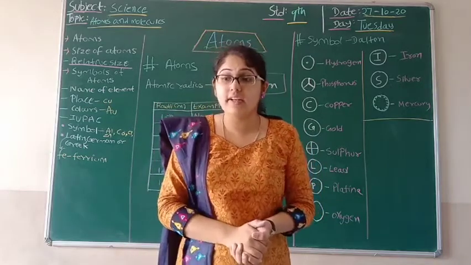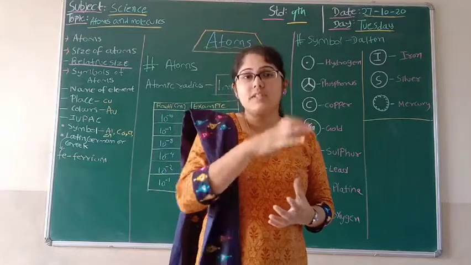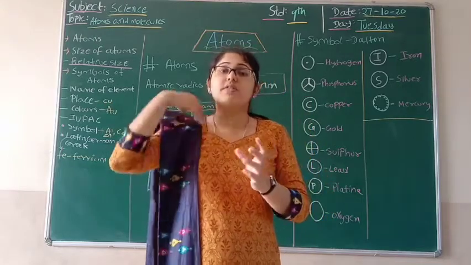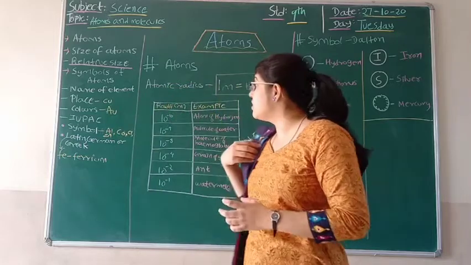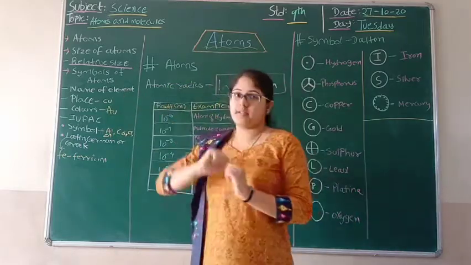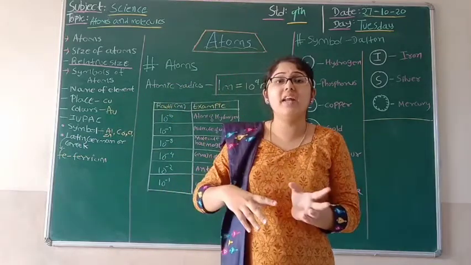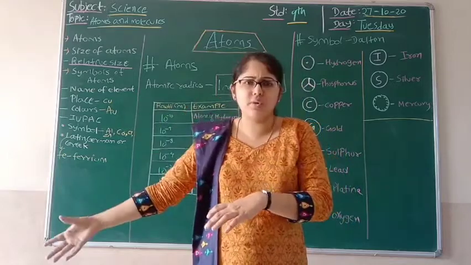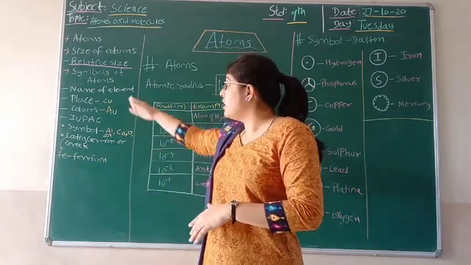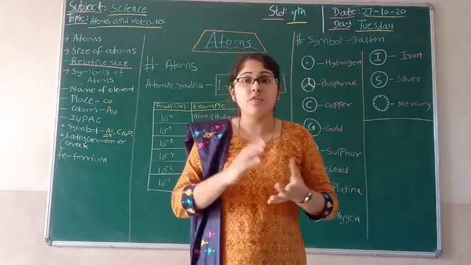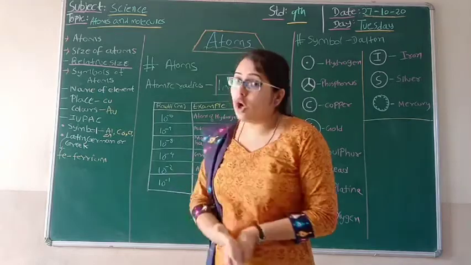Previously, the elements were being named on the basis of place. This means that from where the element was very first found, on that basis the element was given its name. For example, we talk about copper.